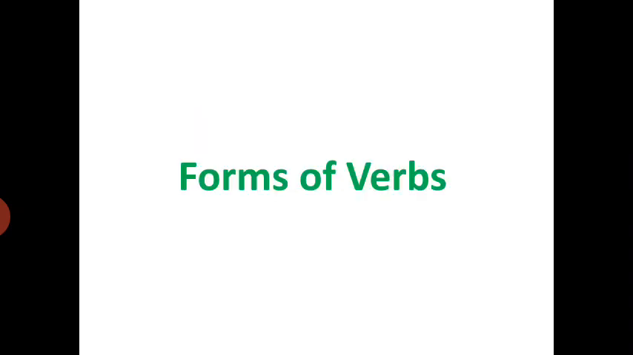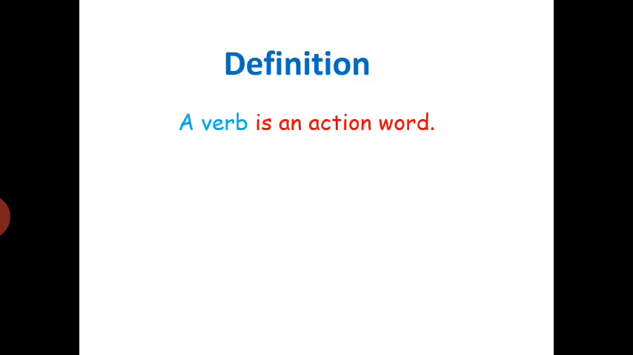Today we are going to study about forms of verbs in detail. But first of all, I want to remind you what a verb is. A verb is an action word. For example, reading, writing, sit, stand, walk, go, come, etc.